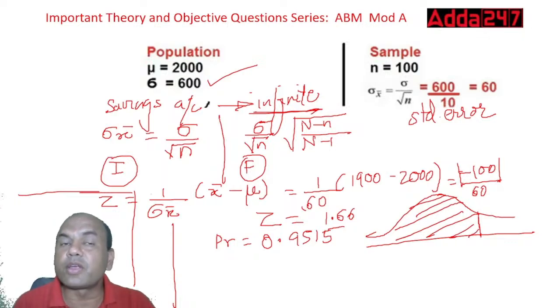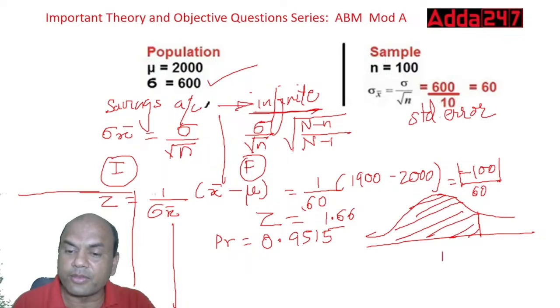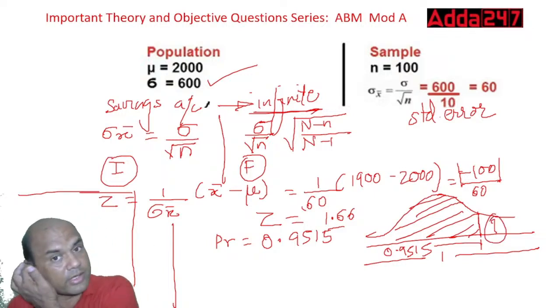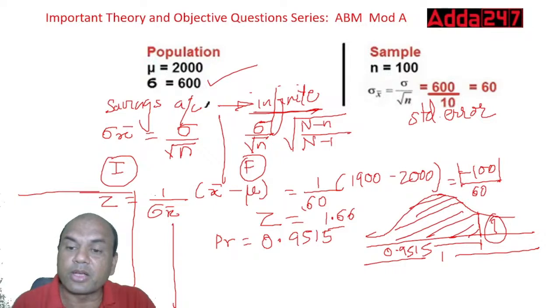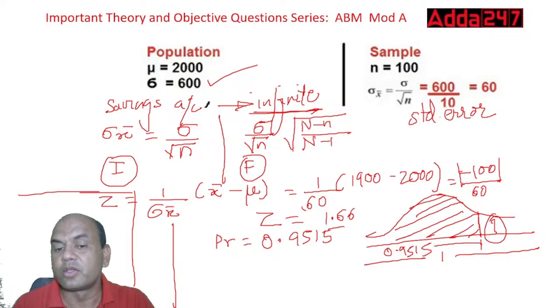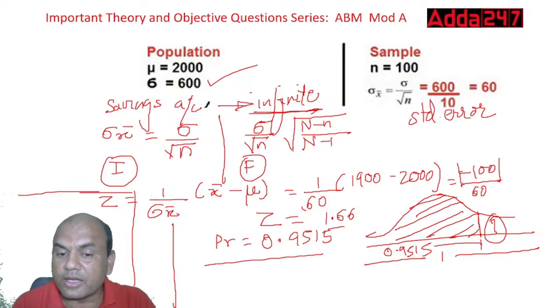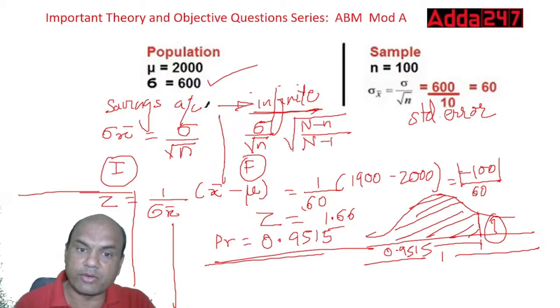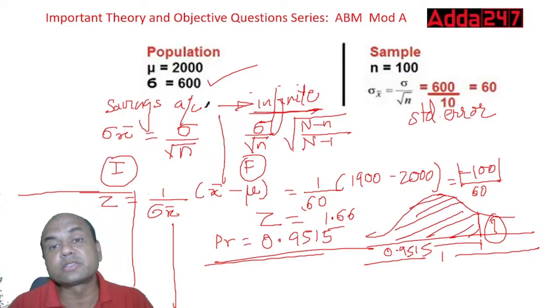Okay. Now if they would have asked me that I want this above 1900, then this total area is 1 minus 0.9515. That would have been my question mark and this would have been my answer. But now they have asked me below 1900. So I am wanting this area only. So my answer is correct over here. Luckily it is 0.9515 only. Okay. Got it, everyone? This is the way this numerical is to be solved.